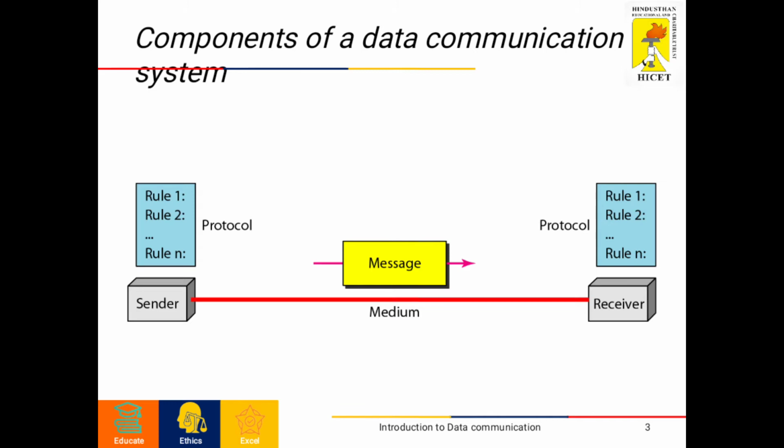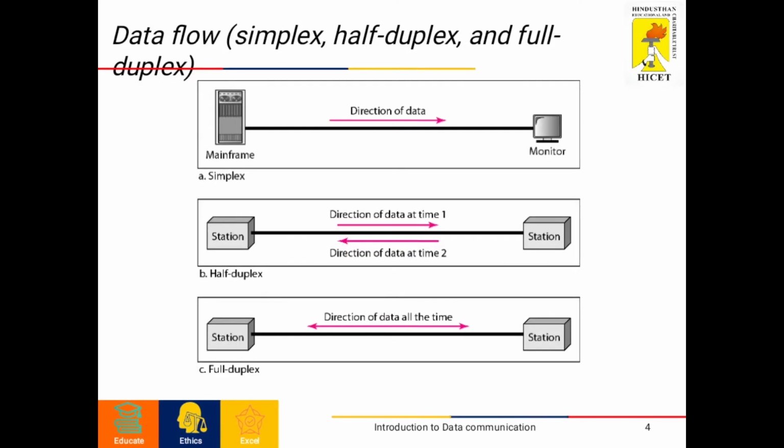Next we are going to see data flow. There are three data flow mechanisms available in data communication. The communication between two devices can be in simplex mode, half duplex mode or full duplex mode. Let's see them one by one. The first one is simplex mode.